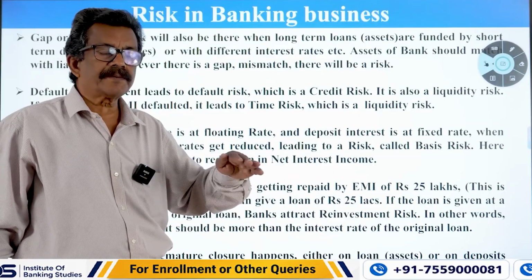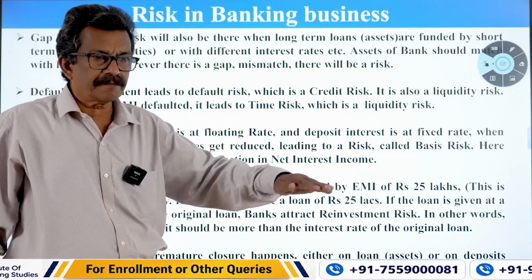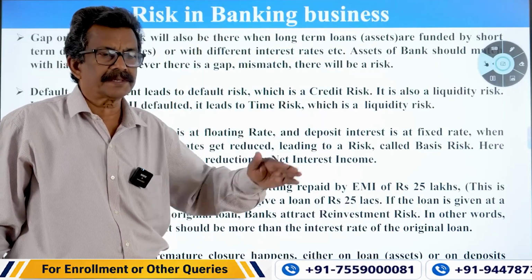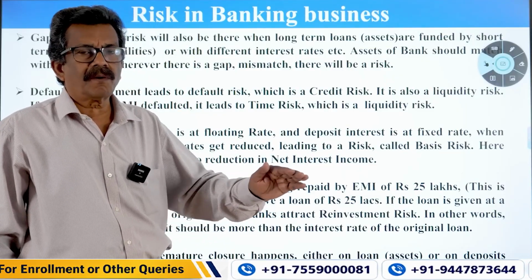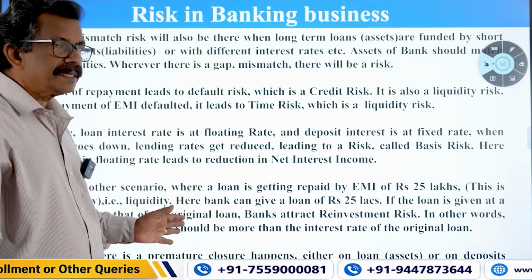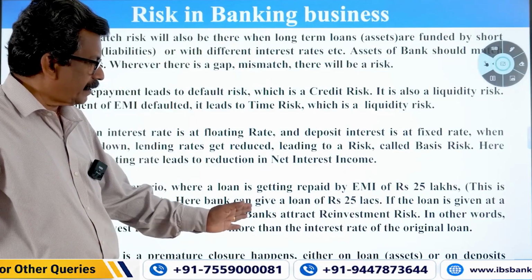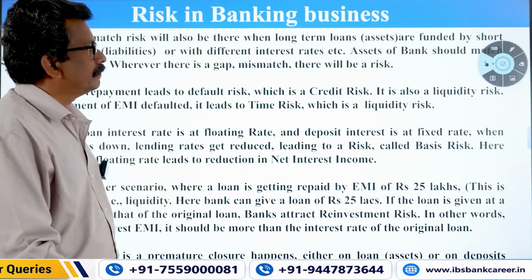Premature closure of a loan means that for the 5 years you have projected income at 12%, and you have projected reinvestment of this EMI at higher than 12% every month or every quarter or every year. All those projections will be disturbed. So in that case, there will be a risk called embedded option risk. Embedded option always comes into the picture when some premature closure happens.